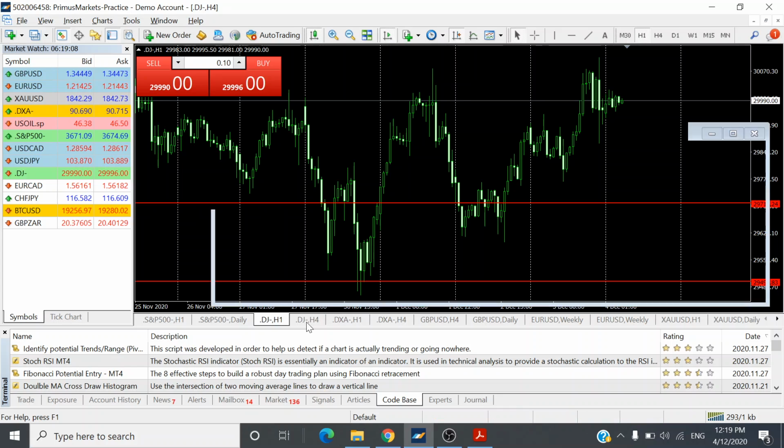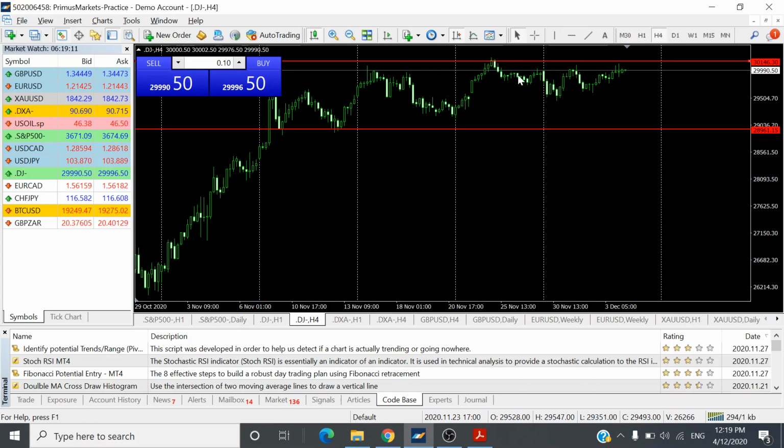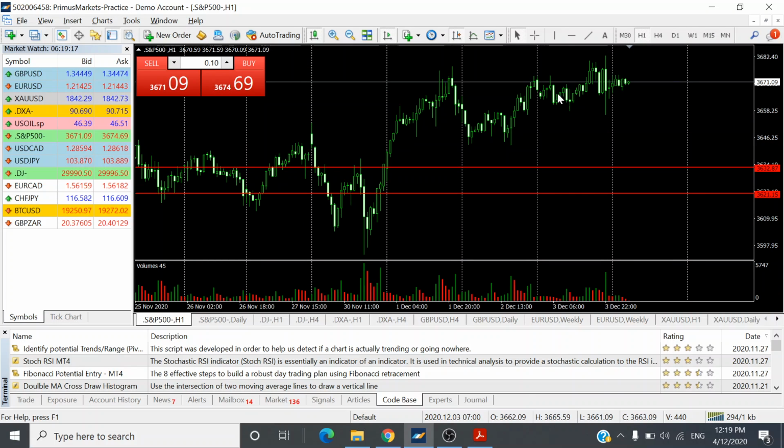Okay, but on the 4-hour charts, it is trading within a consolidation phase, sideways range, and having a resistance at 30,146 levels. S&P 500 is also trading in a consolidative range, having resistance levels at 3,677, and of course, in the short term, it is on a bullish uptrend.